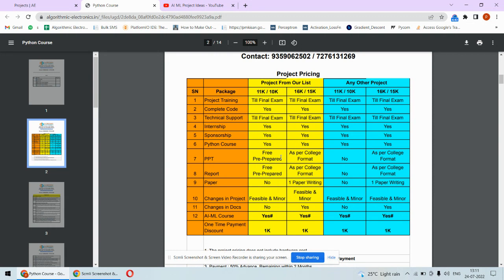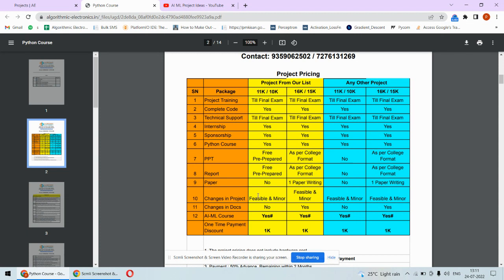We have created PPT in our format, which includes nearly all the points which is required for your college PPT. So that will be provided for free, and also the report, which is pre-prepared, will be provided to you for free. Now these two documents are pre-prepared, and the paper will not be provided in this particular package.